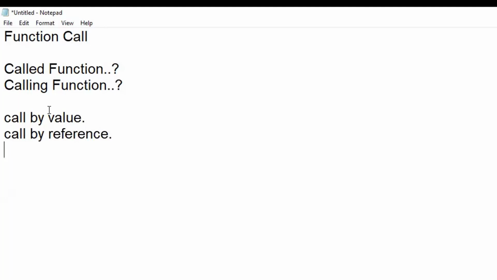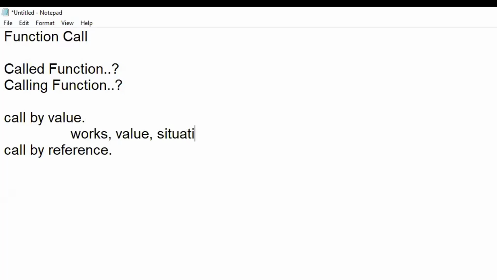We are going to discuss what exactly is a call by value. What are the properties with respect to call by value, and in which scenario we need to go with call by value? With respect to call by value, we will be seeing three parts. One, how exactly it works; then which value you are going to pass, because it is a call by value, obviously you will be passing a value; and in which situation it is feasible to go with call by value. So these three parameters we need to discuss with respect to call by value.